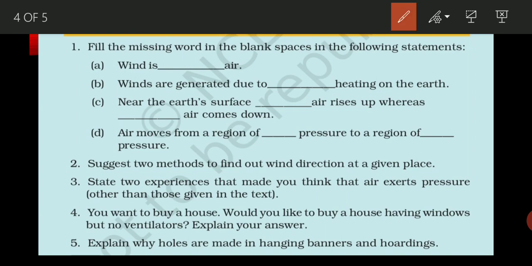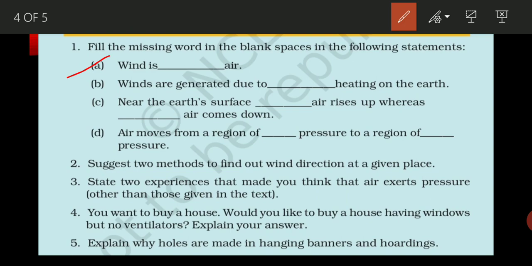Question number 1. If you are able to see that, it is mentioned here: fill in the missing words in the blank spaces in the following statements. The first question is: wind is dash air. If you remember, I gave the definition.